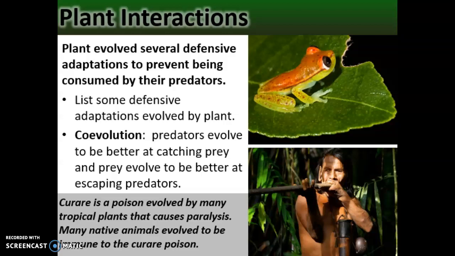Over time, what happens is that these plants get more toxic, and then through the food web, these frogs become more and more toxic. These frogs are so toxic that they're oozing toxin from their skin, which is why we call them poison dart frogs, because you can rub a dart onto those frogs, and now you have this poisonous dart that you can shoot at your enemies that we see down here.